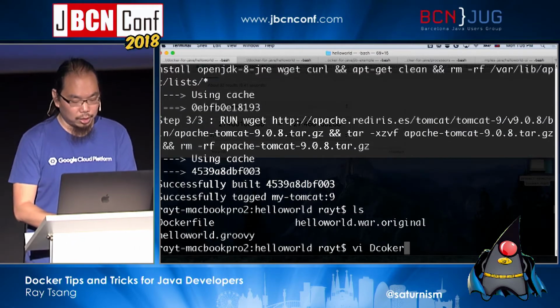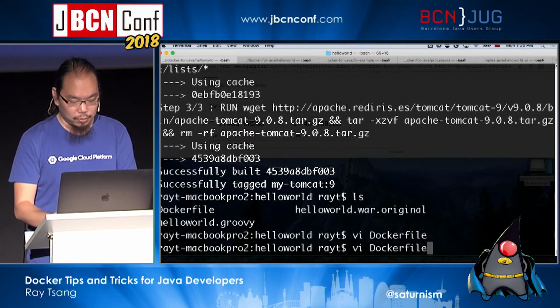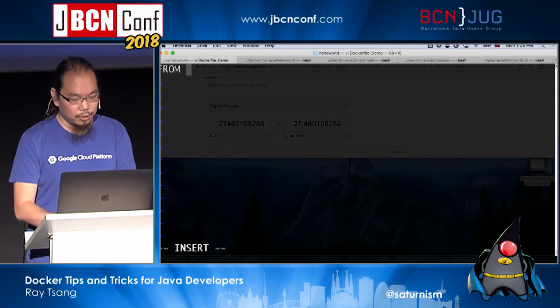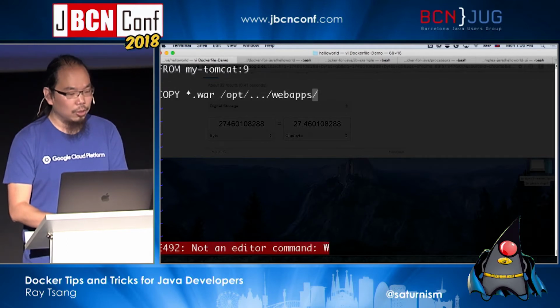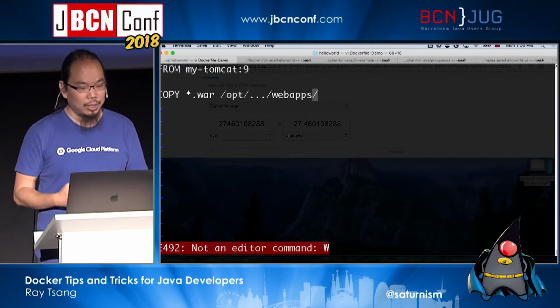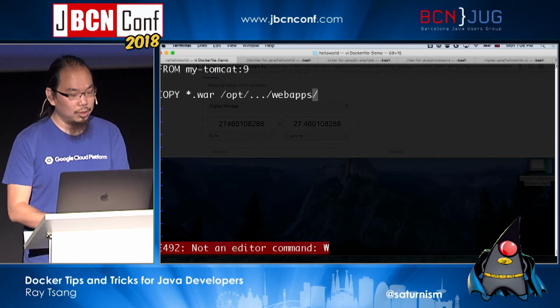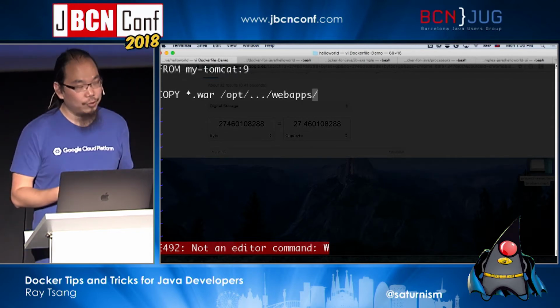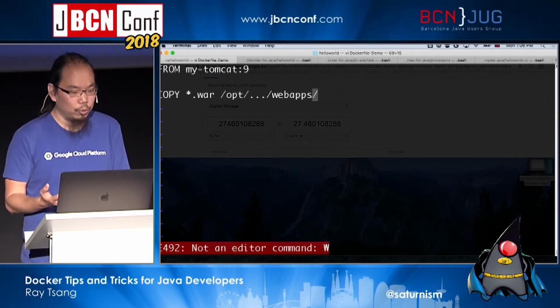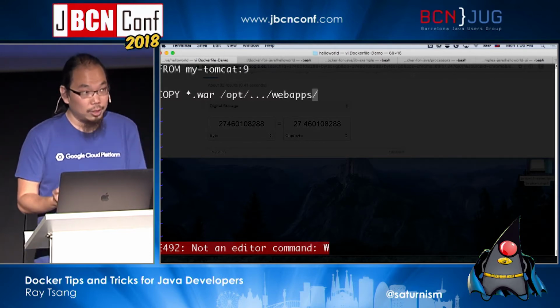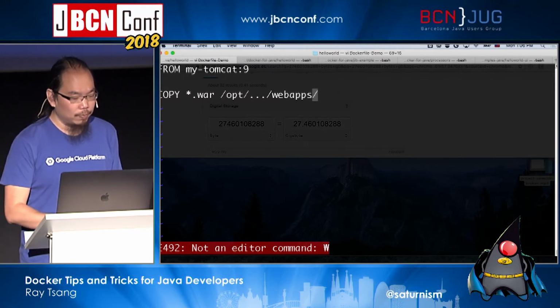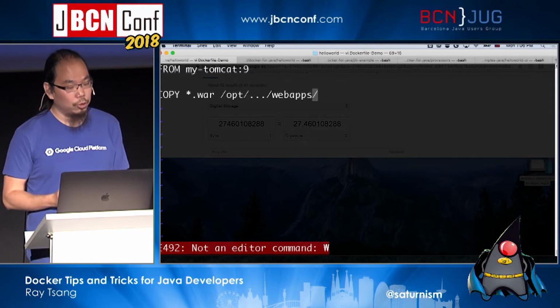So now I can write another file, like this one, Dockerfile demo. And I can say FROM my-tomcat9, and then I can copy my WAR file into my webapps directory. That's one way for you to have really good control on what actually goes into the image. I do see a lot of people have issues with the public images, because we don't know who built it. Potentially, are they running as root? Do they have the right patches? We will probably end up building your own.